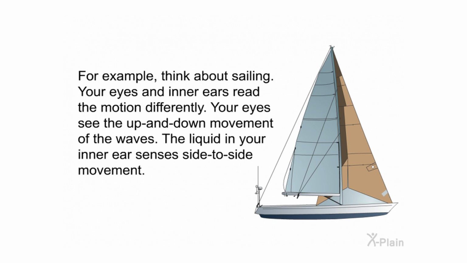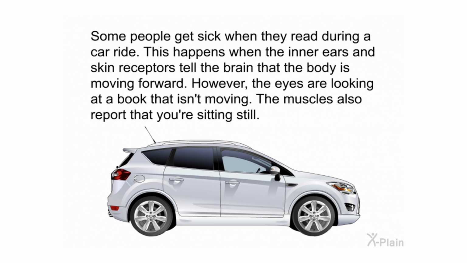For example, think about sailing. Your eyes and inner ears read the motion differently. Your eyes see the up and down movement of the waves. The liquid in your inner ears senses side-to-side movement. Some people get sick when they read during a car ride. This happens when the inner ears and skin receptors tell the brain that the body is moving forward. However, the eyes are looking at a book that isn't moving. The muscles also report that you're sitting still.